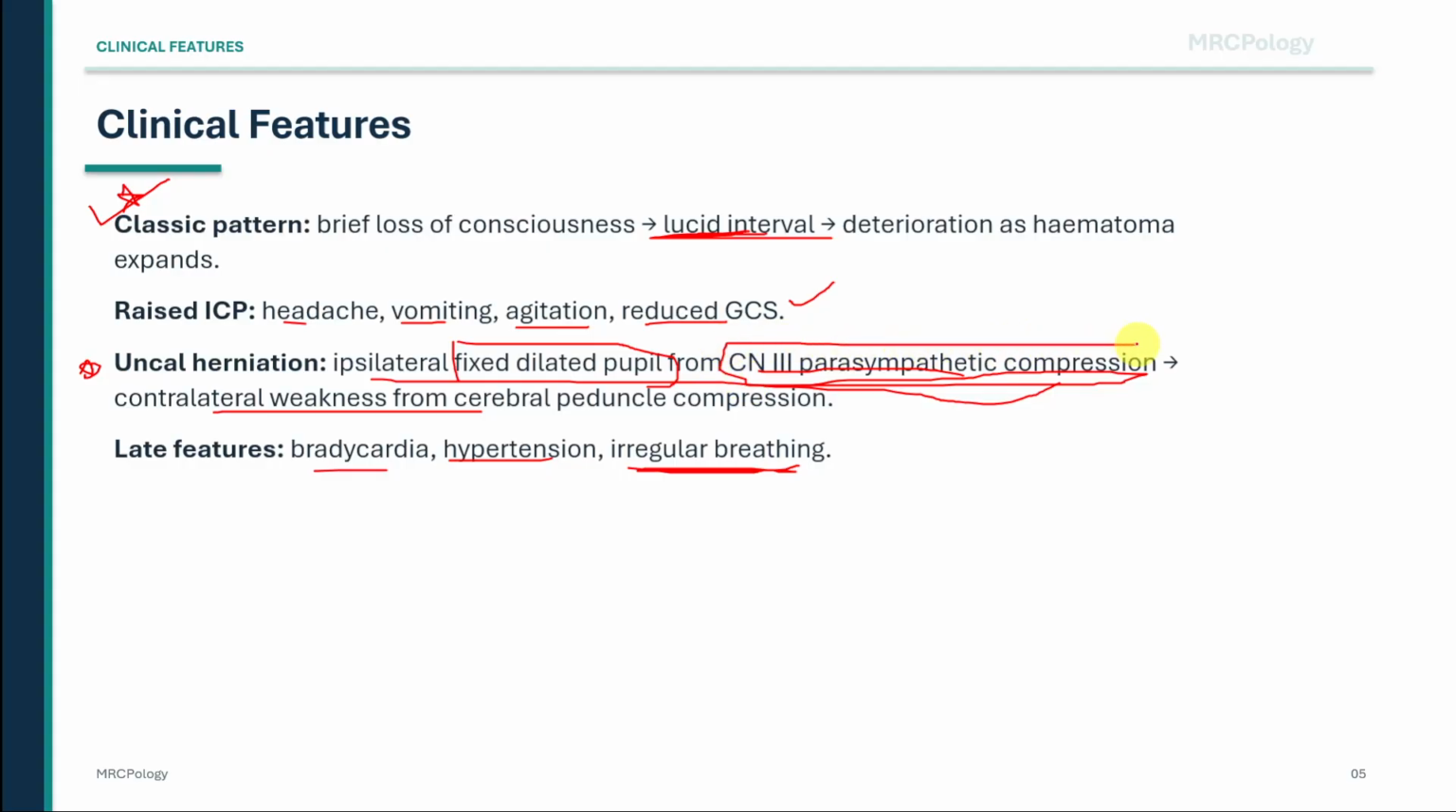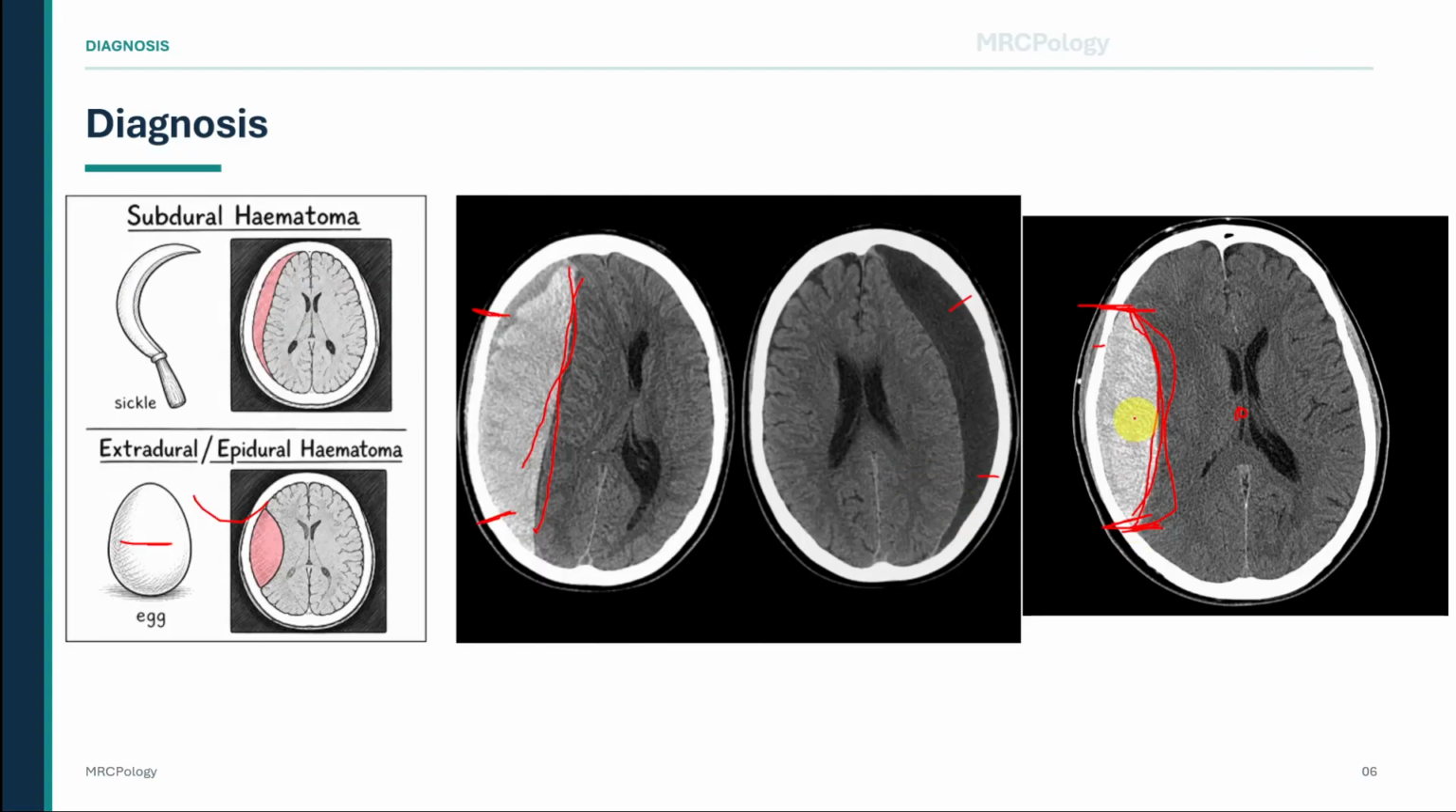A CT head shows a hyperdense extraaxial collection in the temporal region. It is biconvex and stops at the suture lines. How does this distinguish it from subdural hemorrhage? The answer is that extradural hemorrhage is egg-shaped and limited by sutures because the dura is tightly attached there, whereas subdural hemorrhage is crescent-shaped, usually venous, and can cross suture lines.